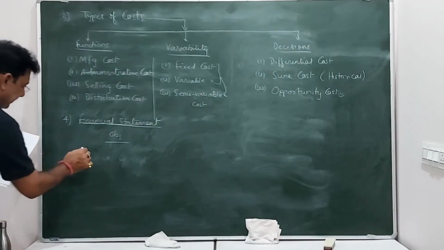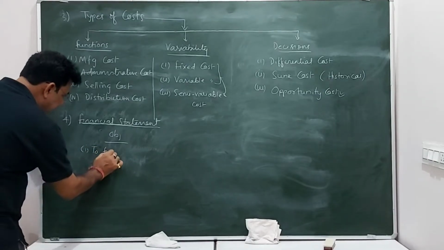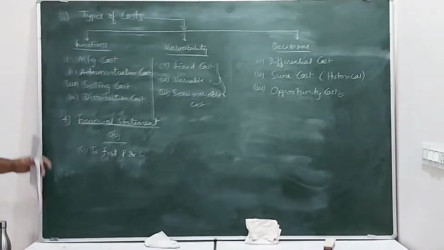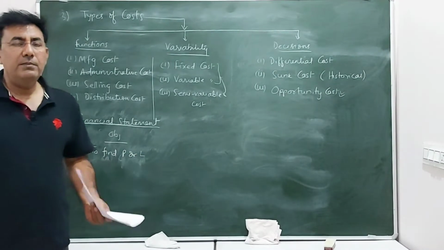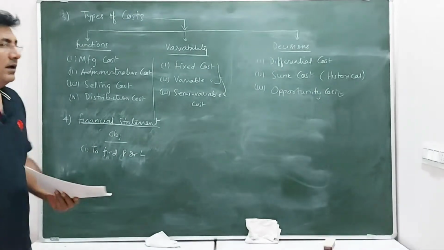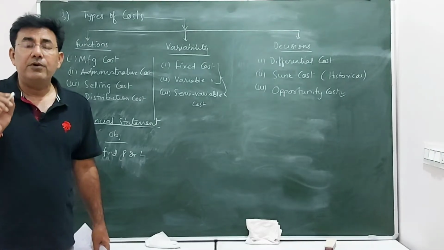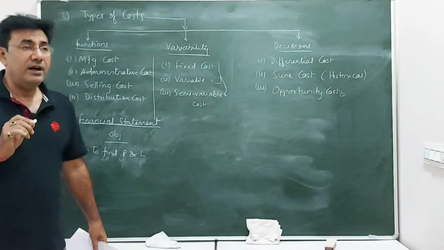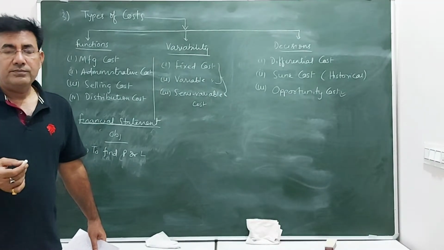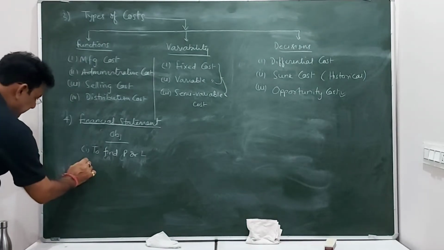तो इसका पहला ऑब्जेक्टिव विल बी टू फाइंड प्रॉफिट और लॉस, whether the firm has incurred profit or loss during the year, and this is prepared basically by preparing a statement called trading and profit and loss account, which we have done in class 11 and 12 in BCom, like that. Very simple. We have done this many times.